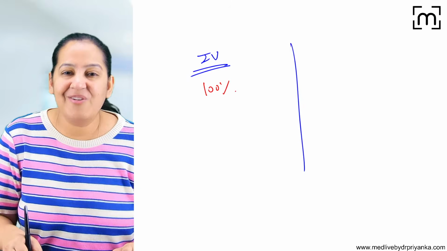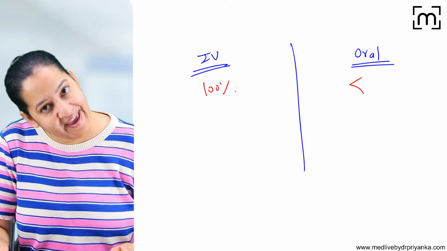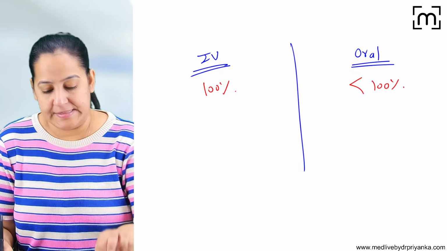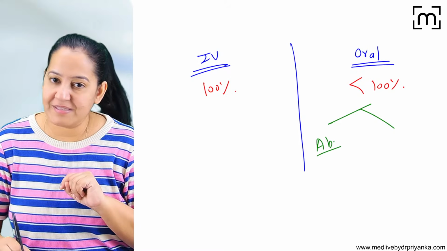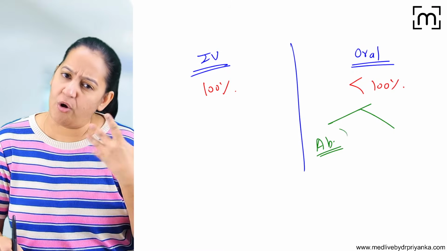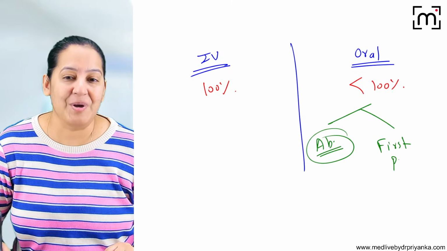But in the oral route, it's never 100. It's always less than 100. Tell me two reasons why it is less than 100. Number one, the drug is never 100% absorbed. Some fraction is always lost in absorption. And number two, first pass metabolism.